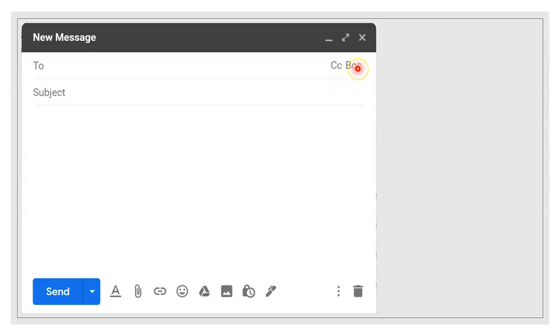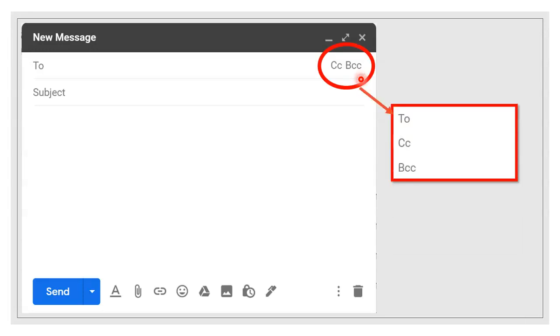Next comes BCC, which is right next to CC. The full form of BCC is blind carbon copy. Unlike CC, no one except the sender can see the list of BCC recipients. When you click CC and BCC, they appear like this. CC and BCC come right below To.